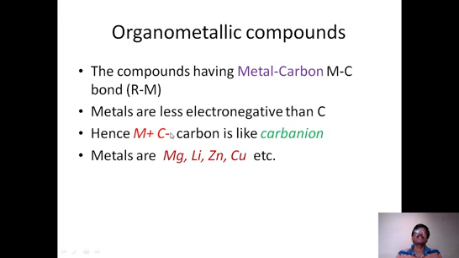It behaves like a carbanion compound, and it is a source of carbanions. So whenever we take organometallic compounds as a reagent, we generate carbanion very easily by taking metals like magnesium, lithium, zinc, copper, etc. We can have so many different metals, aluminium also.